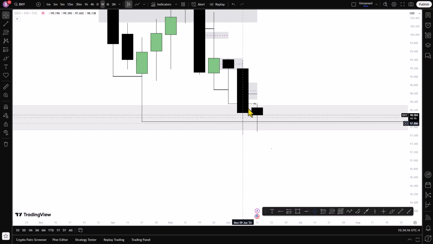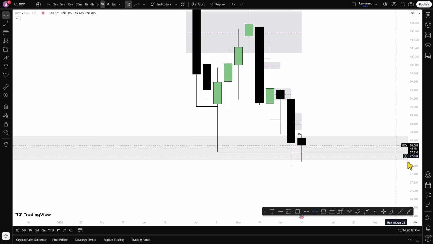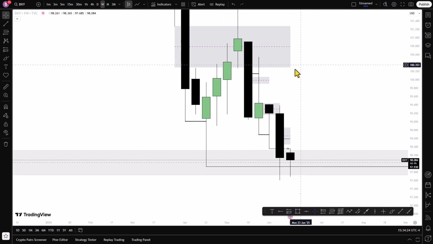So what are we expecting? We're expecting price to go back into the internal range liquidity. But here, look at it. On this weekly, do we have a fair value gap? No, we don't have a fair value gap for price to go back into it. But now we have to also use our senses, our skill, to know what is the next level the price will respect or disrespect.